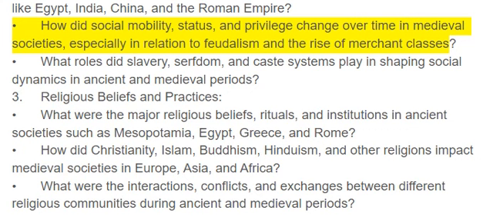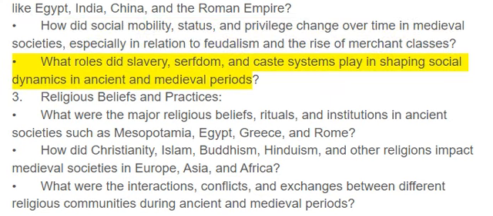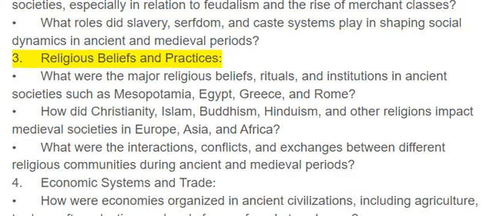rise of merchant classes? What roles did slavery, serfdom, and caste systems play in shaping social dynamics in ancient and medieval periods? 3. Religious beliefs and practices.